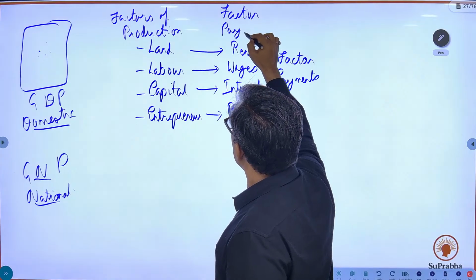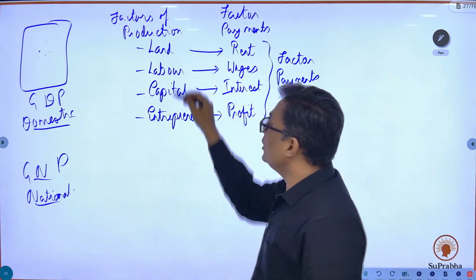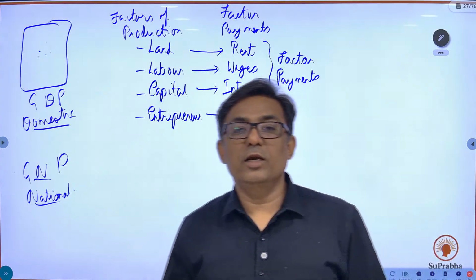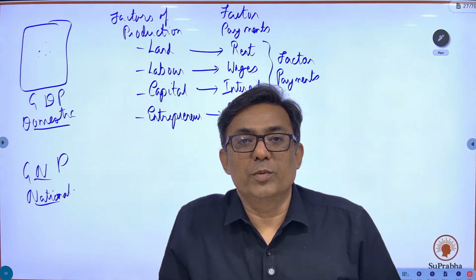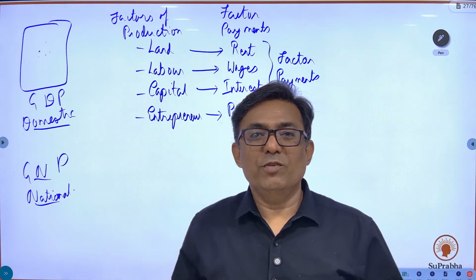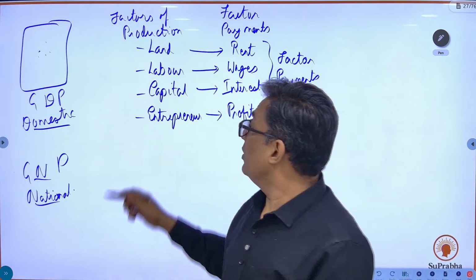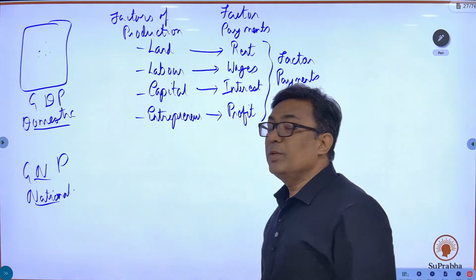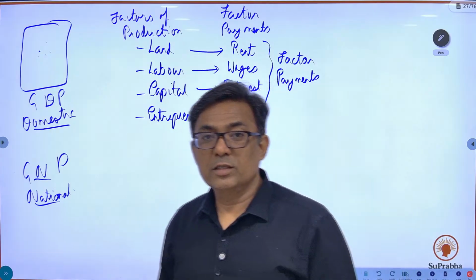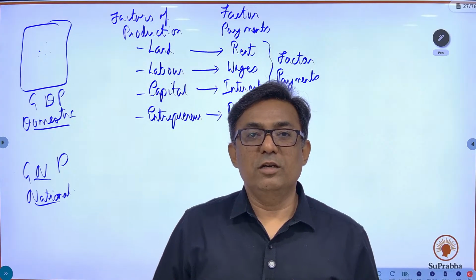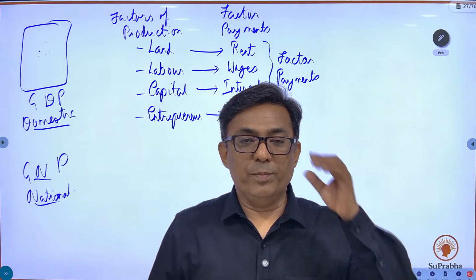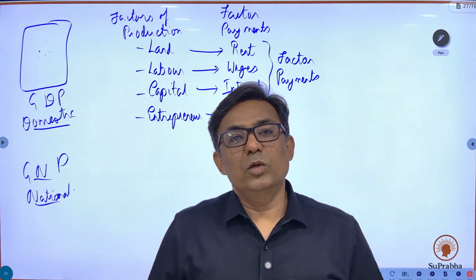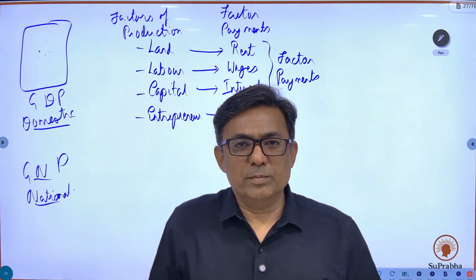So whatever you want to produce, these are the 4 factors of production: land, labor, capital, and entrepreneur. Okay, so whatever you produce, whatever input goes, it is classified into these 4. Okay, and therefore the factor payments are: land gets rent, capital attracts the interest, labor gets the wages, they get paid in salaries, and the owner, the entrepreneur, takes home the profit.